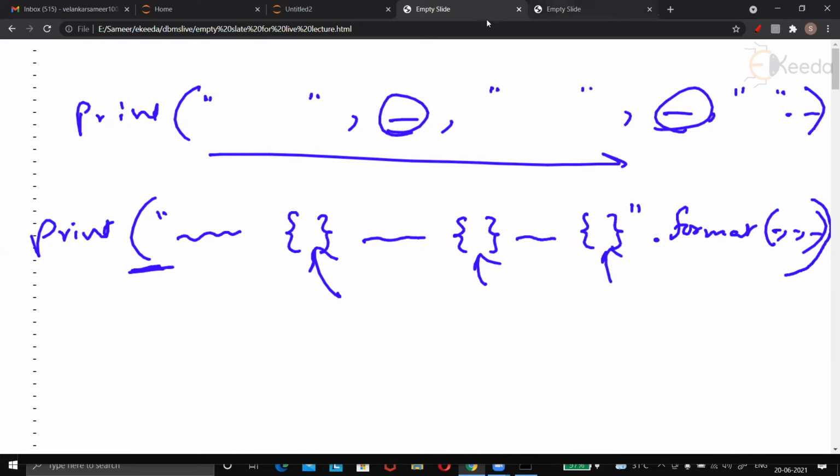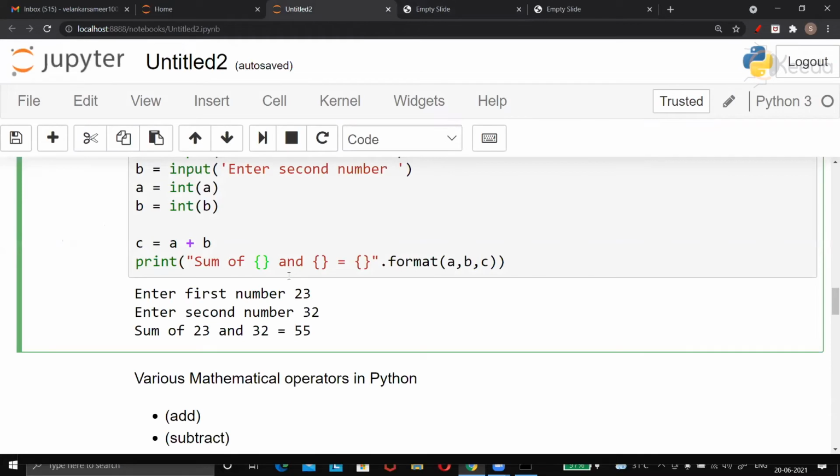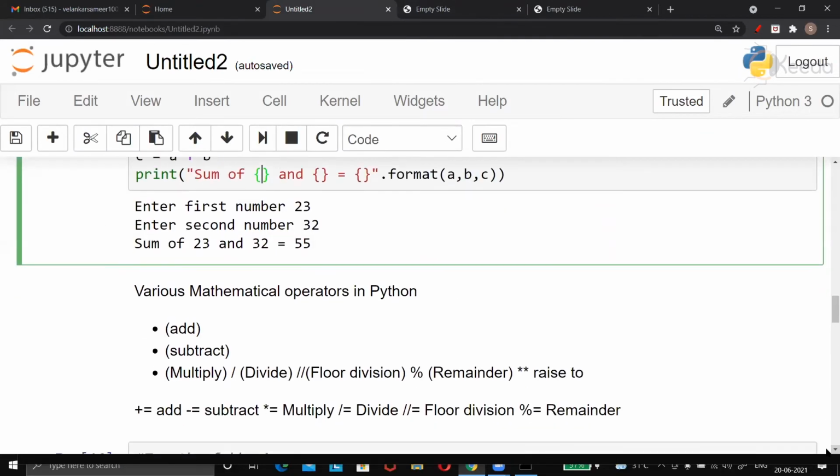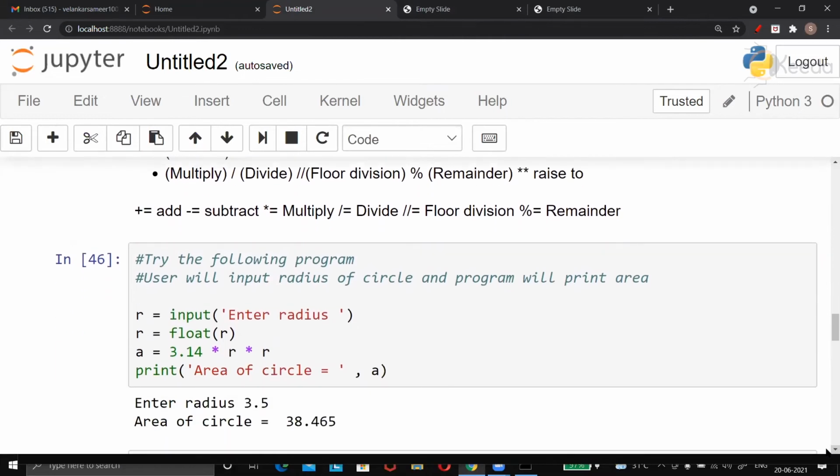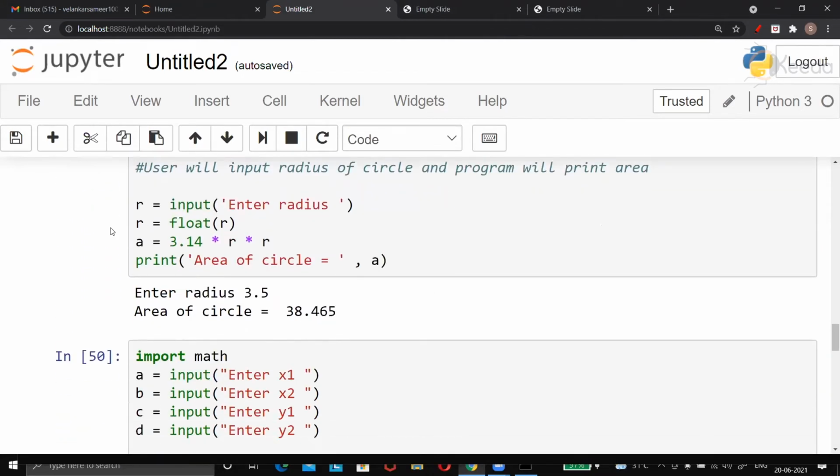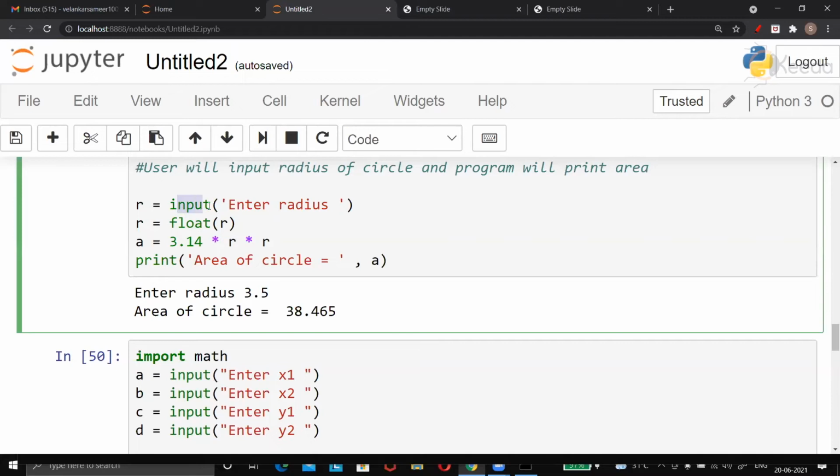Just check. We wrote one more program last time for area of circle. We entered radius. Then radius was converted to float, because user may enter 3.5 as the radius. So it should be converted to float. Then we evaluated area as pi r square, and we printed area.